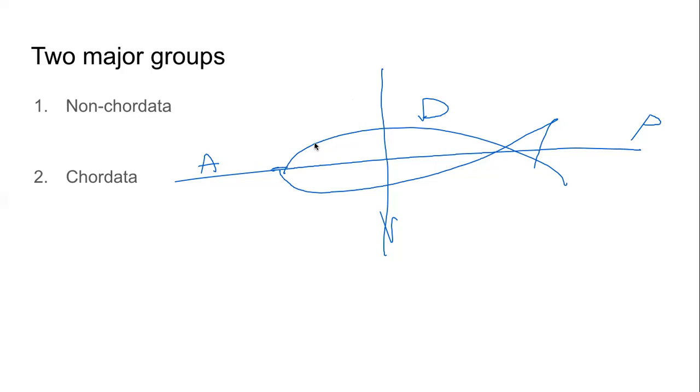There is a notochord. Pharyngeal gill slits are present for respiration. If there is a nerve cord, it is on the dorsal side, and the heart will be on the ventral side, like us. We are chordata. A part of chordata. We are chordates.